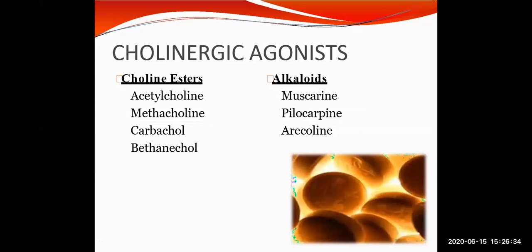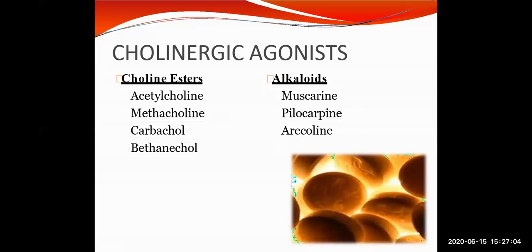If we talk about cholinergic drugs, these are drugs which produce actions similar to those of ACh, either by directly interacting with the cholinergic receptor or by increasing the availability of ACh at the receptor. Cholinergic drugs are divided into two types, choline esters and alkaloids.